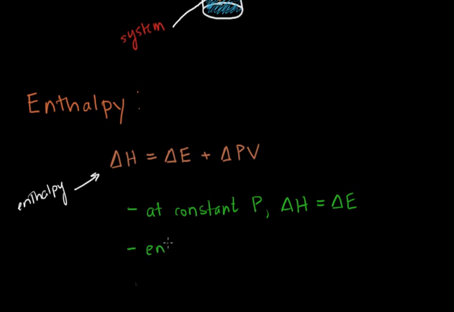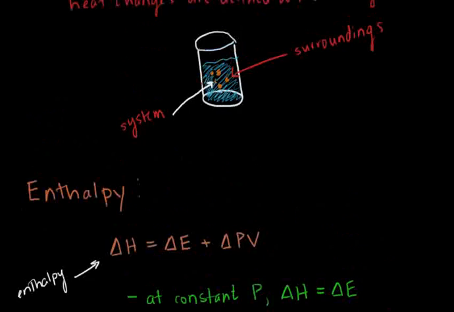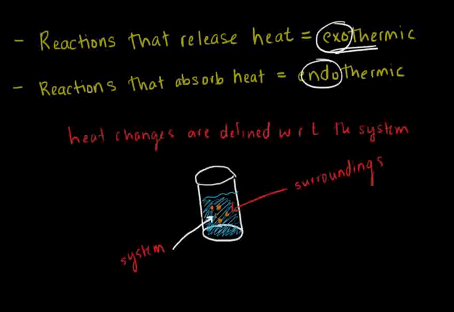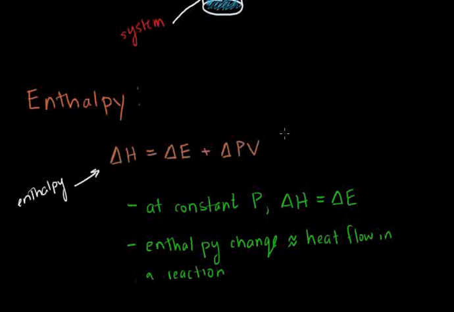And so when you hear chemists talk about enthalpy change, or you see it in a problem, you should just think, oh, that's the same thing as the heat flow in a reaction. So for our purposes, an enthalpy change is just the change in heat. And up here we described heat in terms of exothermic and endothermic reactions, and we quantify that using enthalpy changes. In reality, enthalpy is a little more complicated because we have this PV term, and so if pressure changes or volume changes, enthalpy change is not just equal to the energy change, but for our purposes, we can say that they're pretty much equivalent.